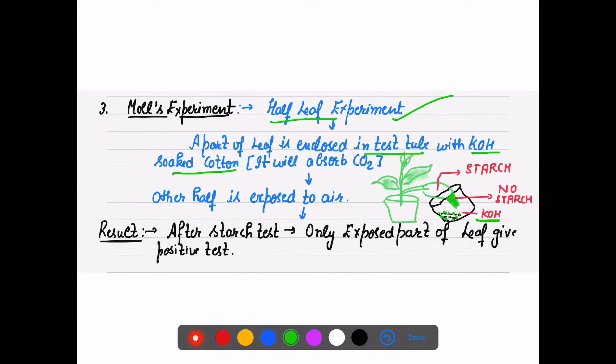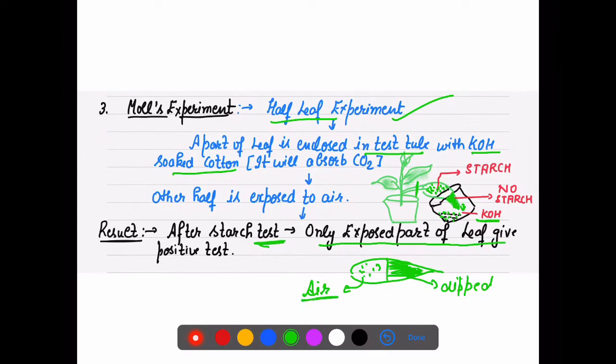Now, any carbon dioxide will be absorbed by this KOH. This other portion was exposed to air, and in the presence of light. So there were two portions of the leaf: this was in direct contact with air, and this was dipped in the test tube. The starch test showed that only the exposed part of the leaf showed the presence of starch.